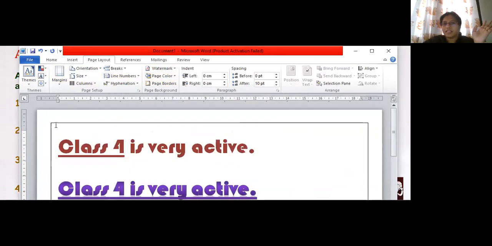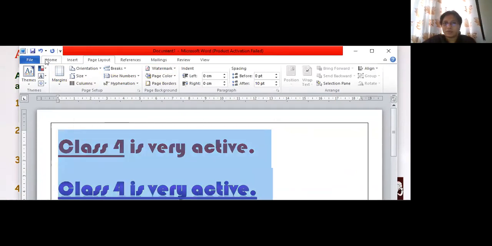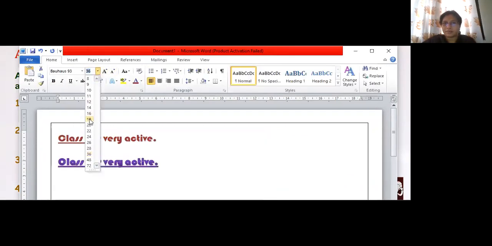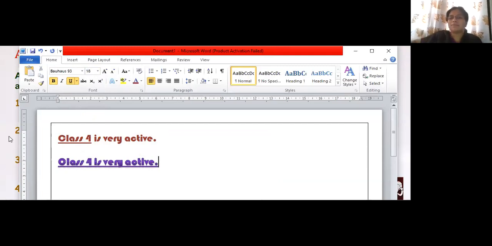See, from the left side, right? This is your left, this side will be your right, and this will be the center. I'll make it a little smaller so that we can practice. This is our left side. Normally we write everything on the left side only. Sometimes if we want to do special things like make tables, put pictures or dates, we go for right side placement also. Some text will be on the left and some on the right. Titles, the title of the chapter or the topic, we write in the center, right?